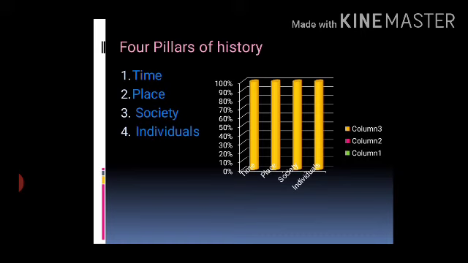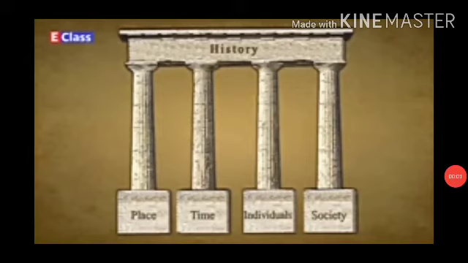Then the society. Here, the society is the Marathas. Then the time. The time period is from 1630 to 1680 AD. And then the place, that is Maharashtra. Place is a very important factor amongst all the 4 pillars.